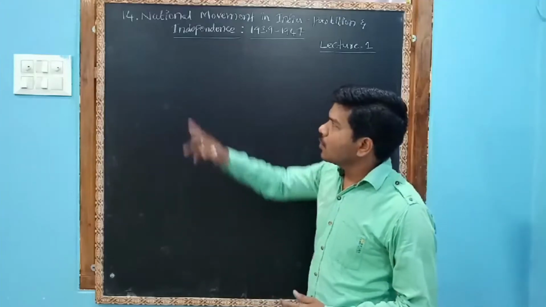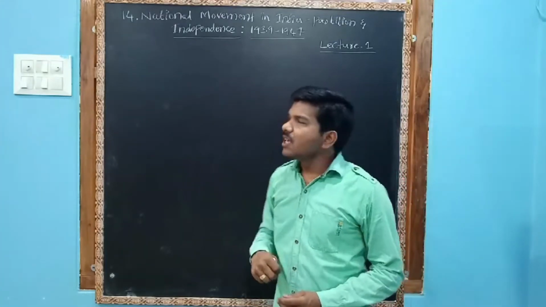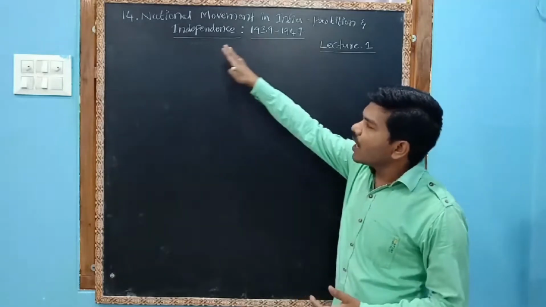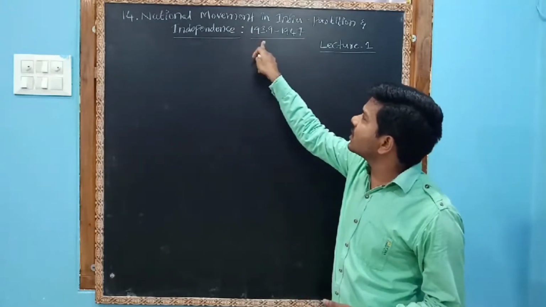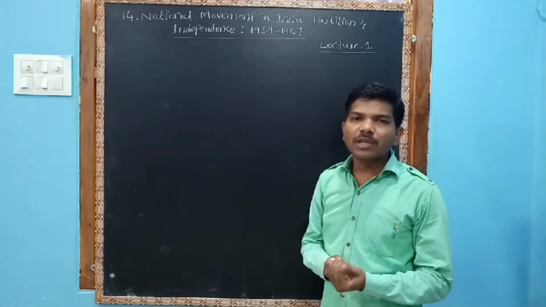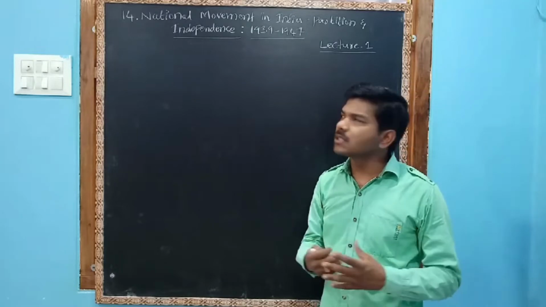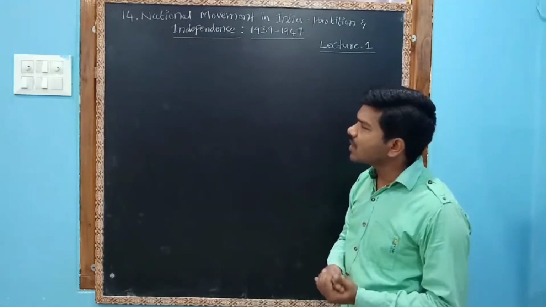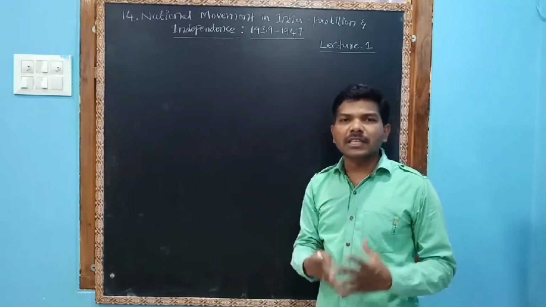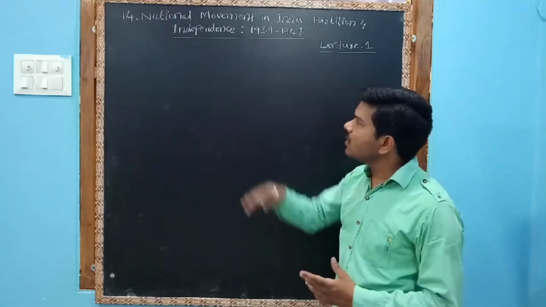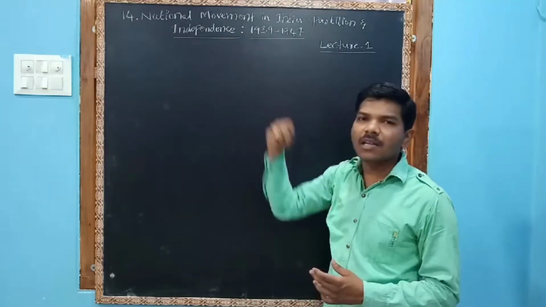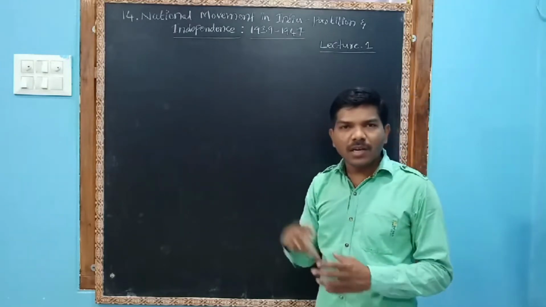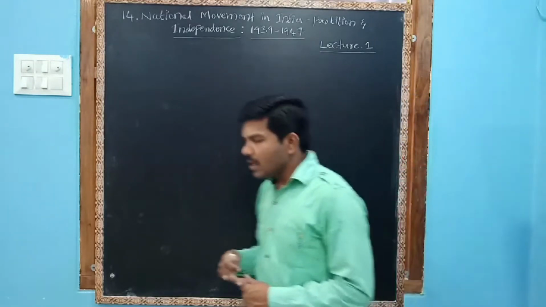Today's topic is the 14th lesson, that is National Movement in India, Partition, India and Independence, 1939-1947. In this topic we are going to discuss the issues related to the national movement, partition, the circumstances and situation during independence, and the effects of the partition. Let us enter into the topic.